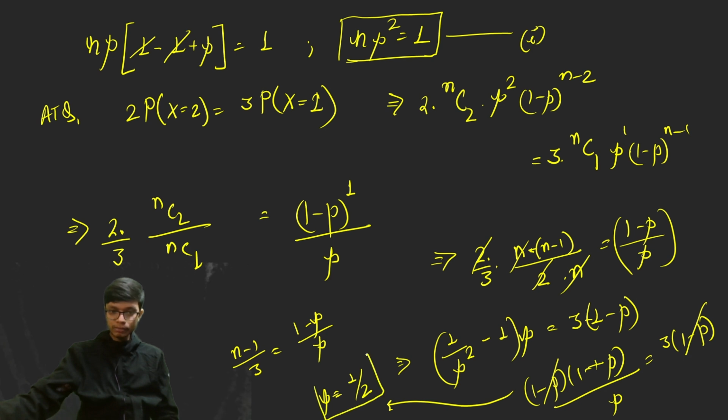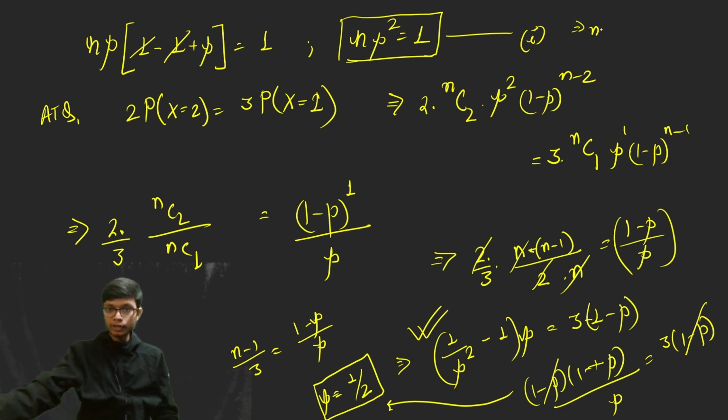So you will finally get the value of p as 1 by 2, because basically I used the value np squared is equal to 1, and from np squared is equal to 1, I put the value of n is equal to 1 by p squared. So that's what I did from over here. Then I took p as common, and then I performed this particular result. I missed out saying this step, that I put n is equal to 1 by p squared.